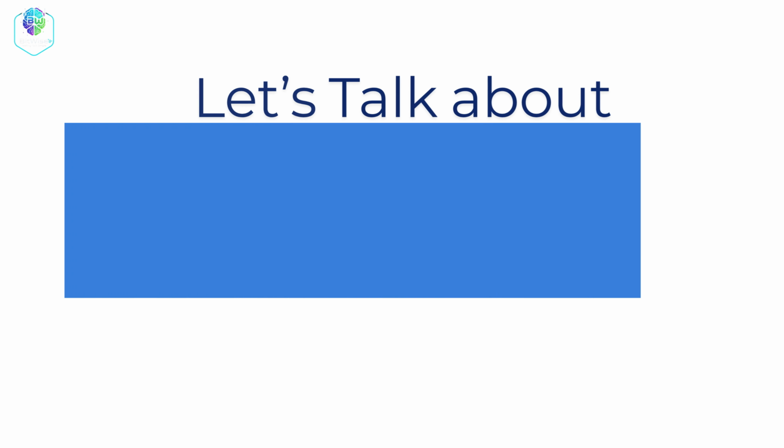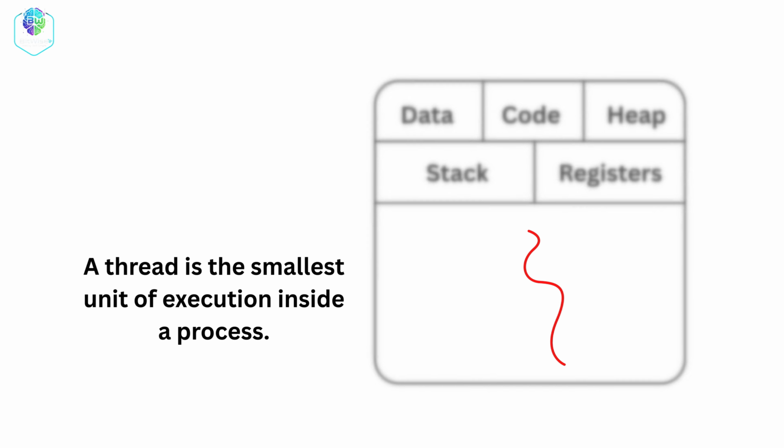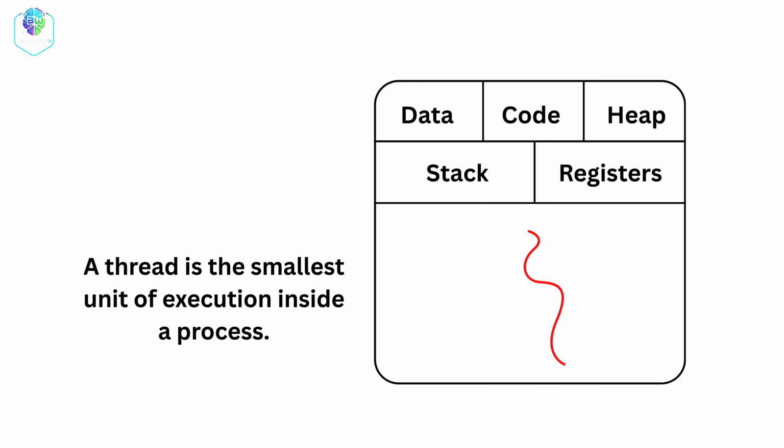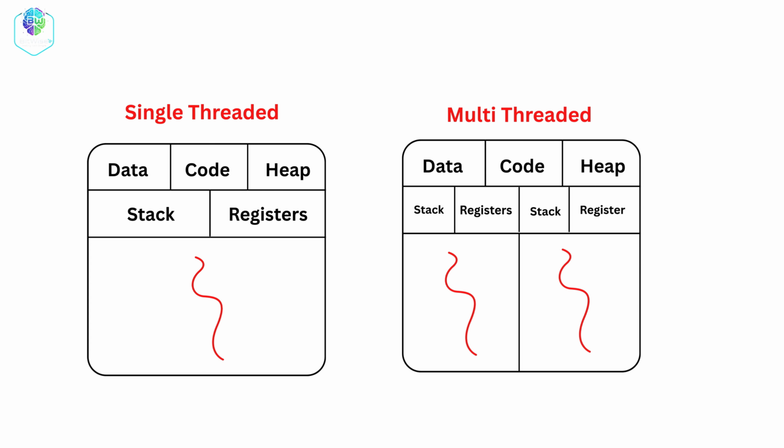Now, let's talk about threads. A thread is the smallest unit of execution inside a process. You can think of a thread as a lightweight process. A single process can have one thread, which is called single-threaded, or multiple threads, which is called multi-threaded.